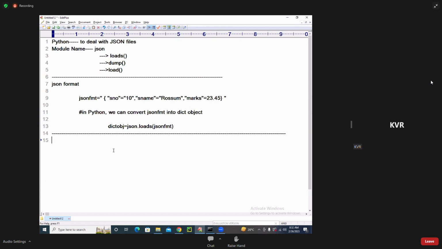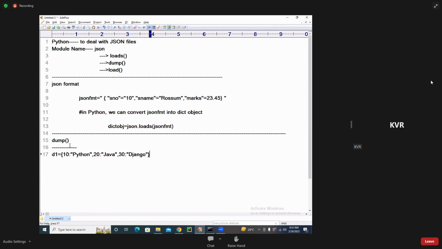Sir, what is this dump function? Come on students, easy. I am talking about the dump function. I have a dictionary: d1 is equal to, 10 colon Python, comma, 20 colon Java, comma, 30 colon Django.